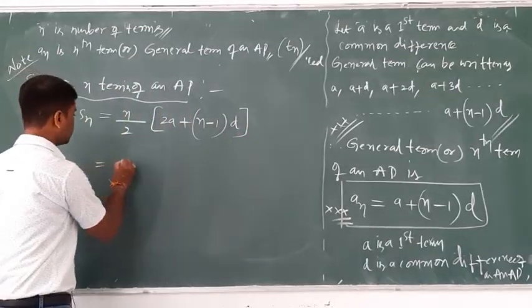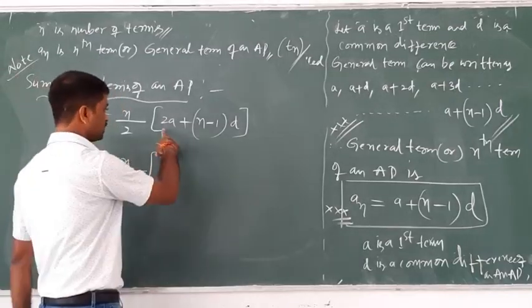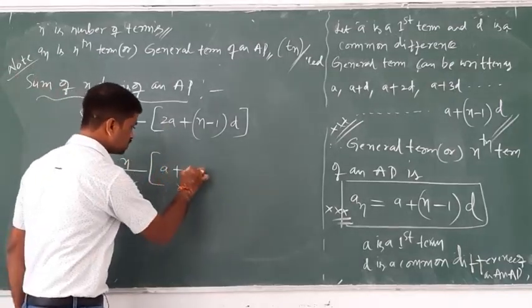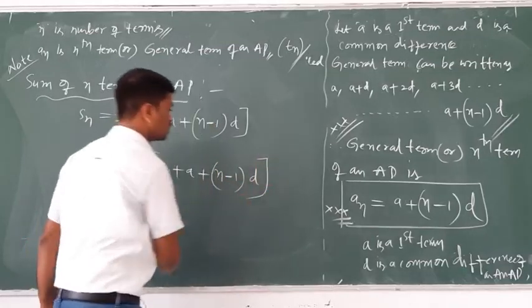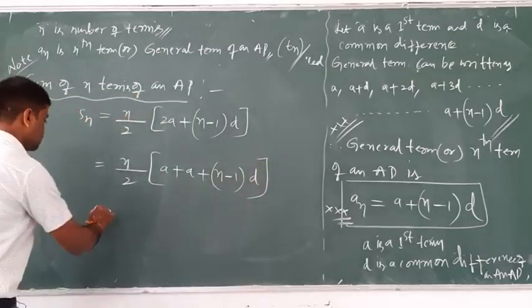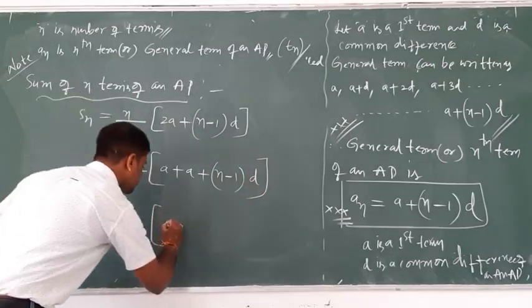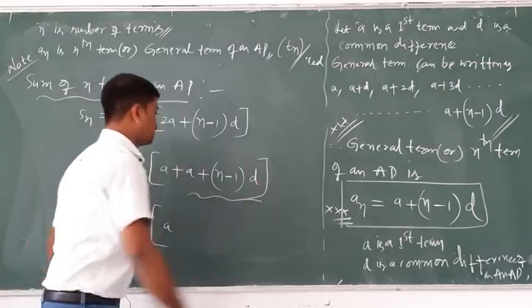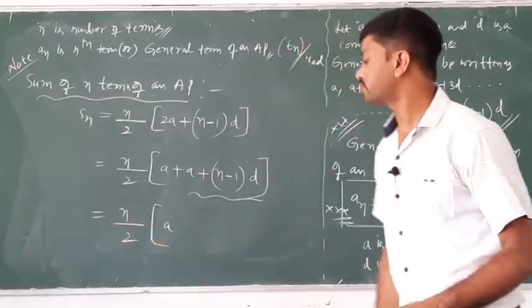Here it is nothing but n by 2 as it is, right? n by 2 as it is. Here 2a is nothing but a plus a, then plus n minus 1 into d. a as it is also. Here, what is a plus n minus 1 d? Yes, it is the nth term of an AP, therefore an.